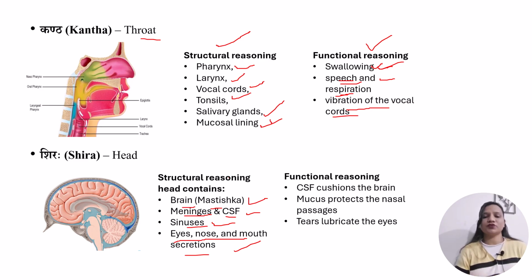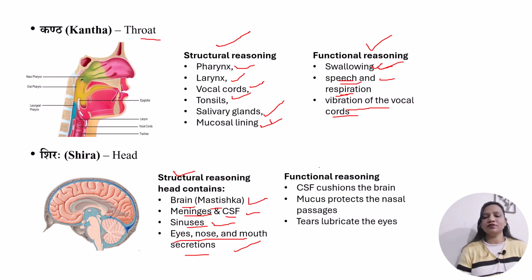So all these structures reflect heaviness, oiliness, softness and stability, which are the Guru, Snigdha, Mrudu and Sthira gunas of Kapha. So all these structures indicate the qualities of Kapha dosh. That's why we can understand structurally how Kapha dosh is located in the head region.